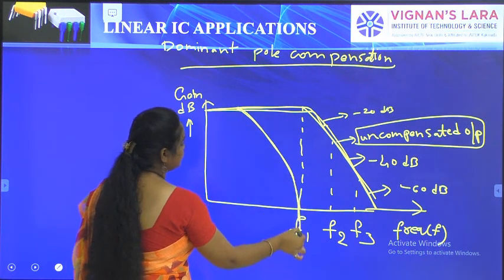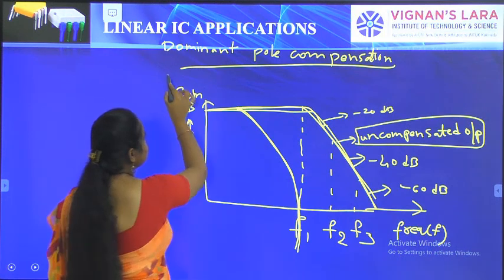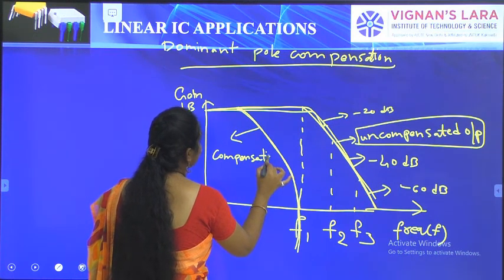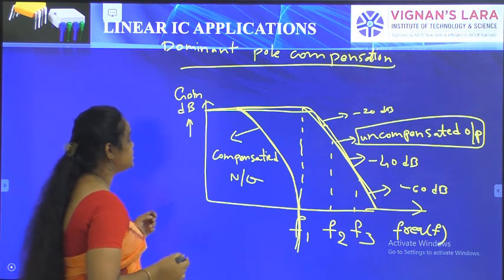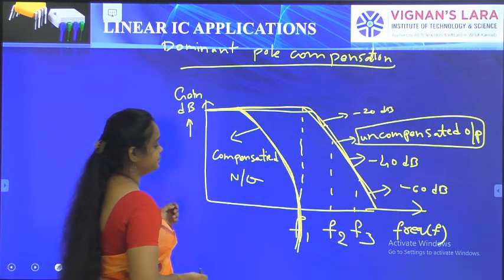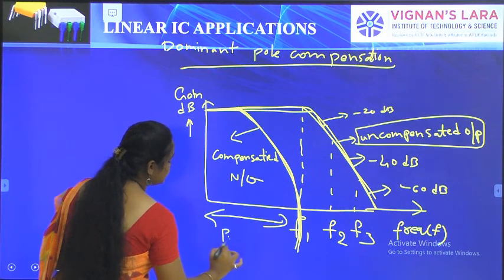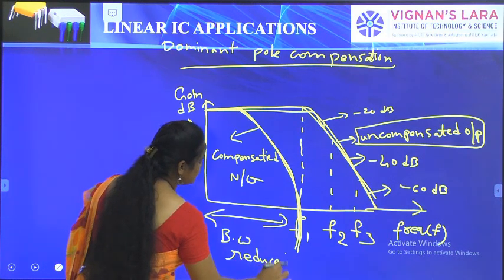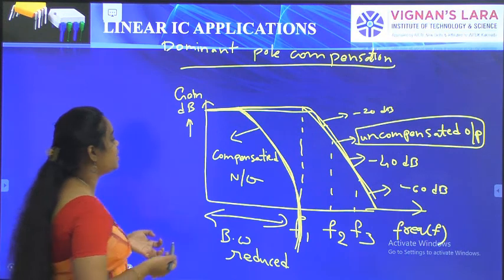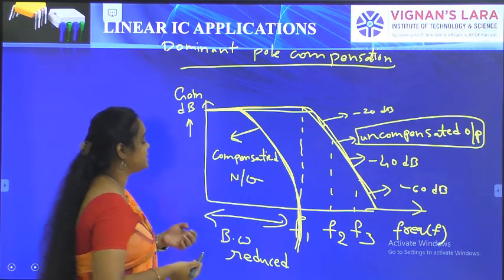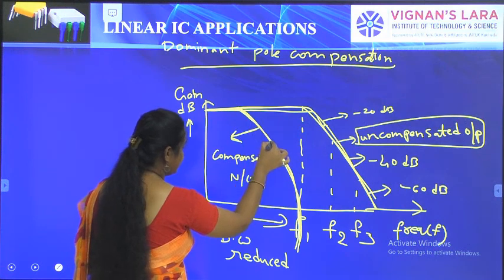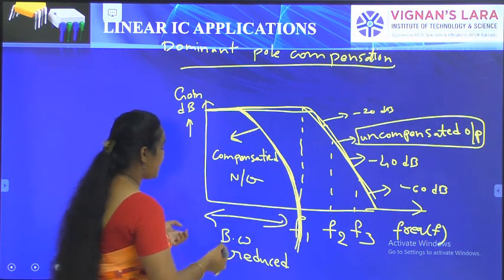the bandwidth is reduced. In the dominant pole compensated network, the gain reduces at F1 only, so the bandwidth is reduced. This is the drawback of using the concept of dominant pole compensation: the decrease in gain starts from here only, and the bandwidth is this much only.